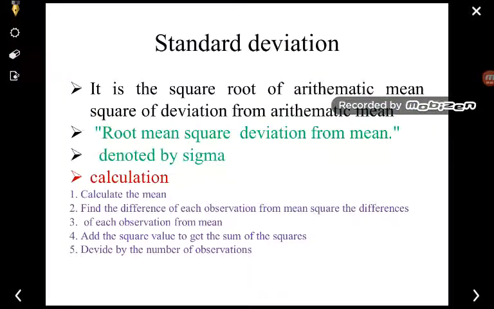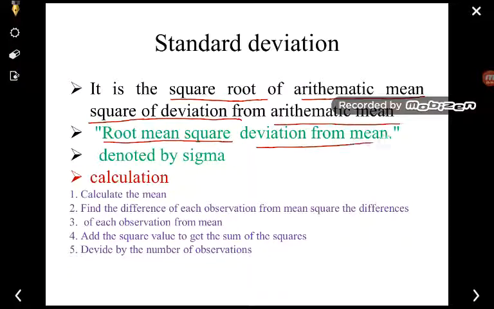So how will you define the standard deviation? It is the square root of the arithmetic mean square of the deviation from the arithmetic mean. So you can say that in short, it is the root mean square deviation from the mean, and it is denoted by sigma, which can be presented in this way.